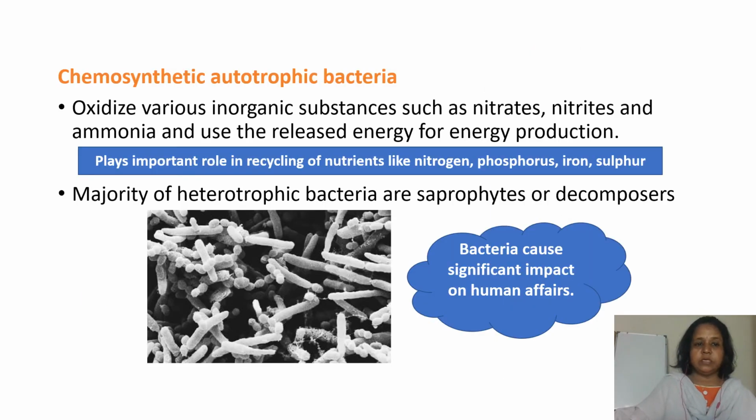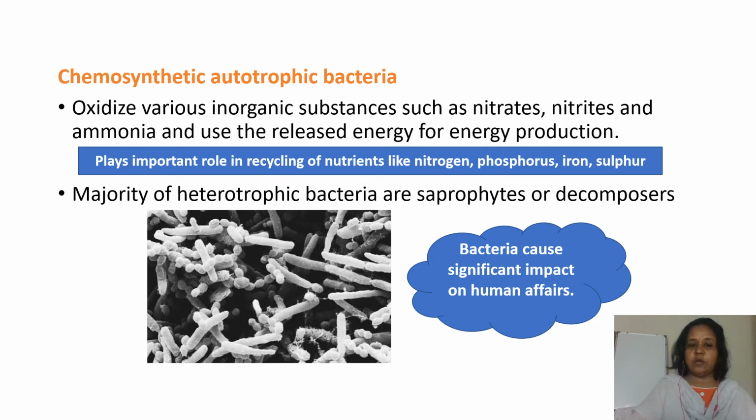And next, the chemosynthetic autotrophic bacteria. They oxidize various inorganic substances such as nitrates, nitrites and ammonia and use the released energy for energy production. It plays an important role in the recycling of nutrients like nitrogen, phosphorus, iron and sulfur.